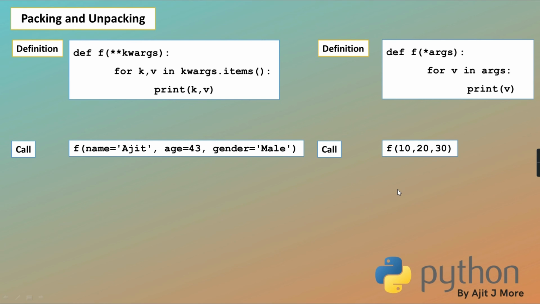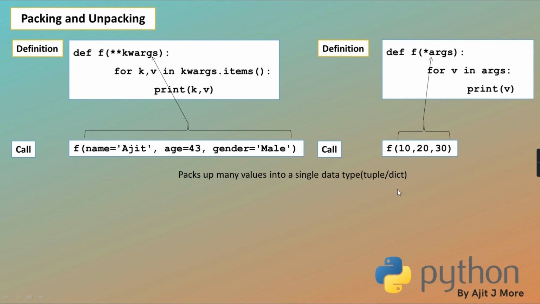Getting? Now, when does unpacking come into the picture? That too I'll tell you. Here what is happening? All these key-value pairs are packed and they come into that single argument. Same way, all these positional parameters are packed and they come into that single argument. Okay? So this is packing many values into a single data type, that is a tuple or a dictionary. So when you pass positional values, it is a tuple. When you pass key-value pairs, they all are passed as a dictionary.